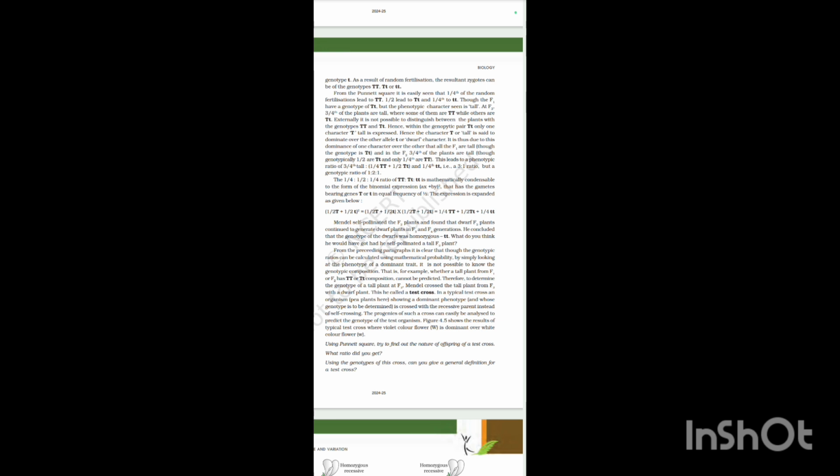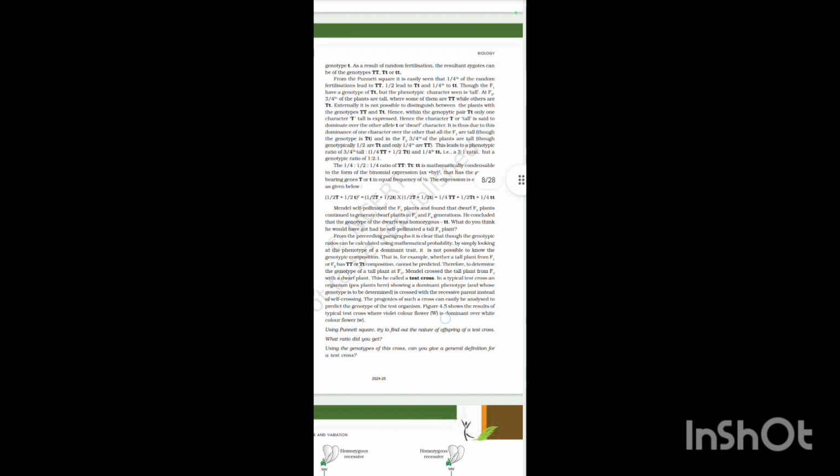Externally, it is not possible to distinguish between the plants with genotypes TT and Tt. Hence, within the genotypic pair Tt, only one character, T or tall, is expressed. Hence, the character T, or tall, is said to be dominant over the allele small t, or the dwarf character. It is thus due to the dominance of one character over the other that all of the F1 are tall.